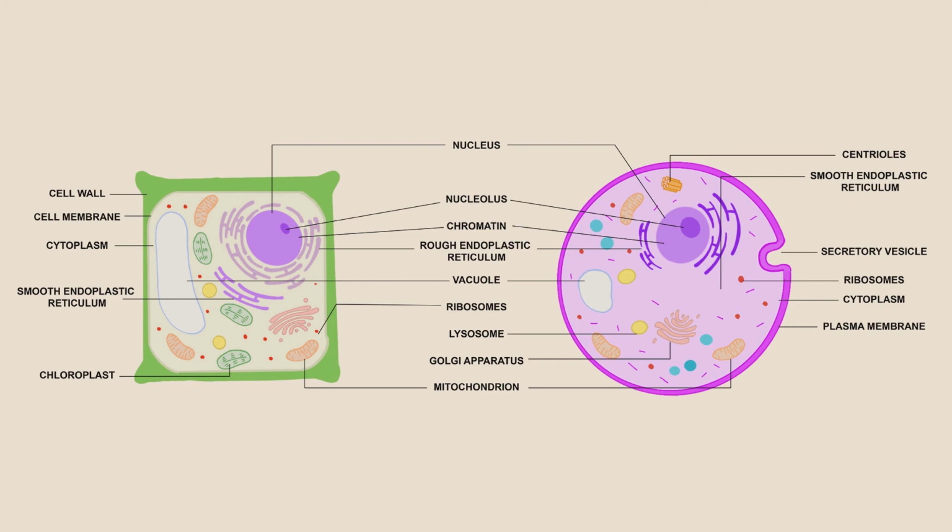Centrosome. This is the dense area of cytoplasm seen near the nucleus. During cell division, it is helpful for the division of the nucleus. Now coming to the last but not the least of the cell parts, cellular inclusions. These are the secretory bodies or storage particles seen throughout the cell.